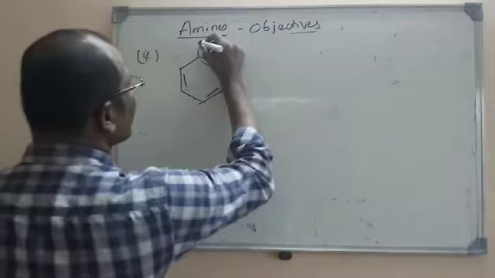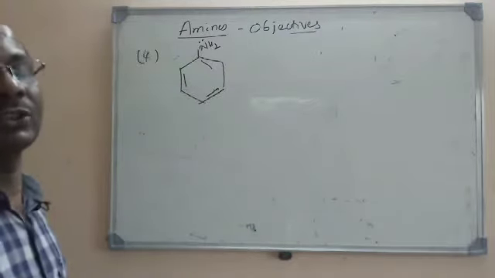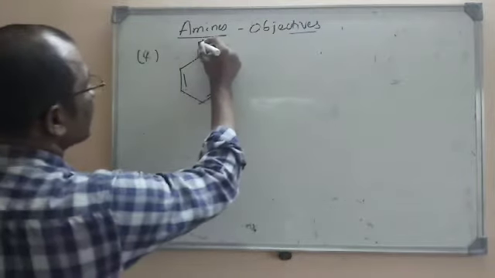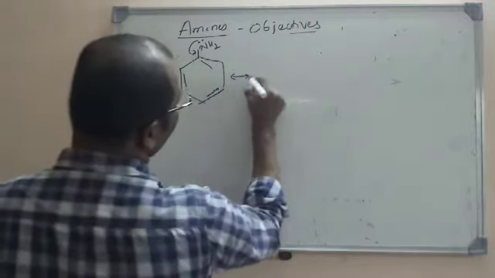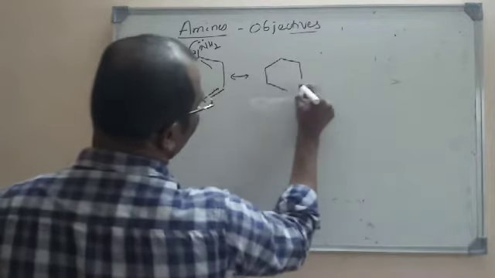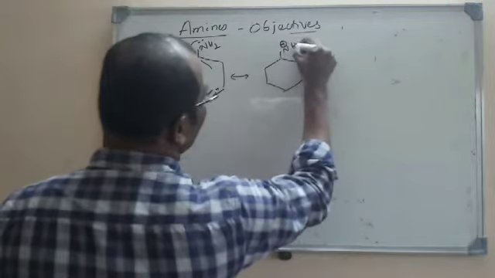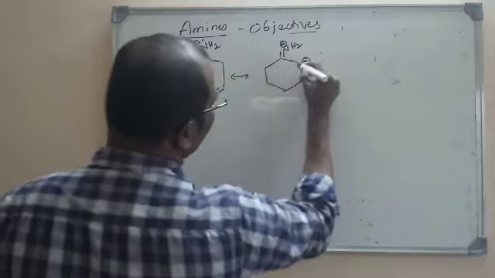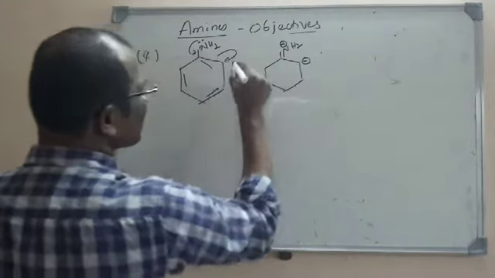In aniline, we know that nitrogen is the central atom and it shows a plus M effect. So due to plus M, what will happen? The lone pair will be transferred onto the ring. So the nitrogen will acquire a positive charge. This is the nitrogen with positive charge, and here a double bond will be formed, and here is a negative charge. Why negative charge? These electrons are shifted here.